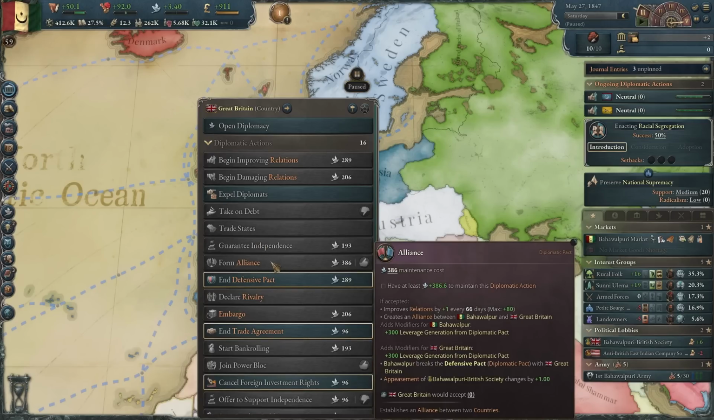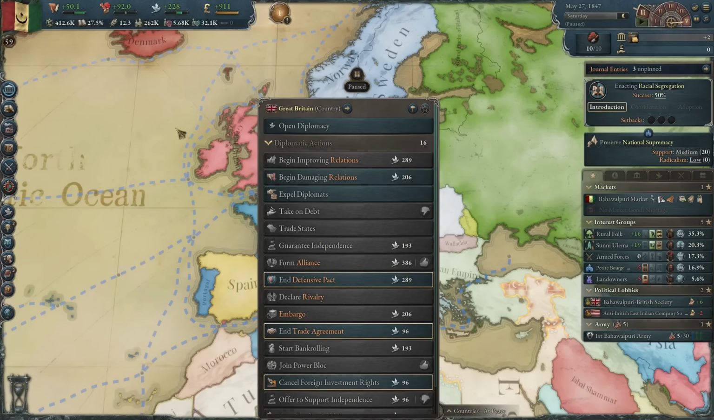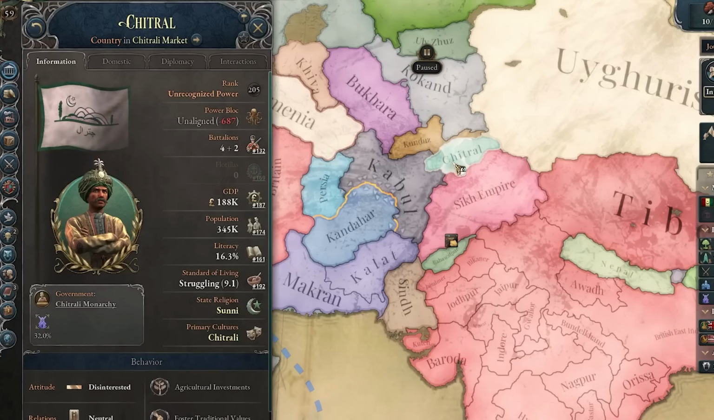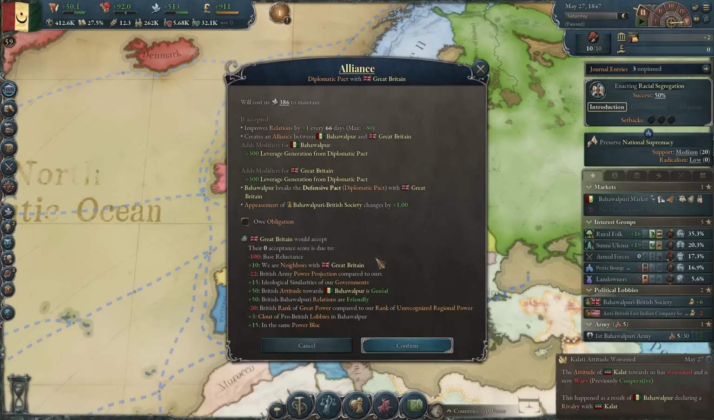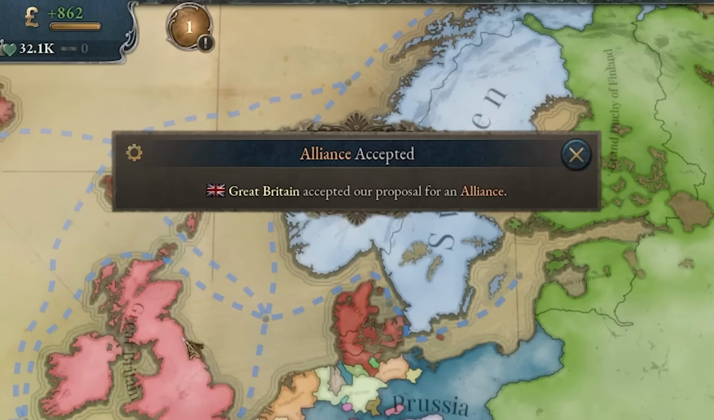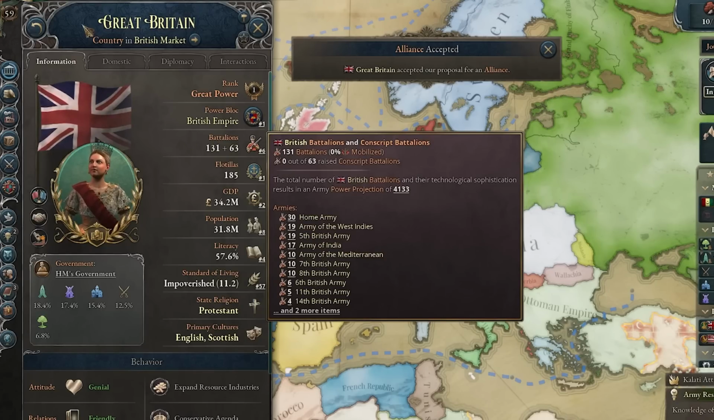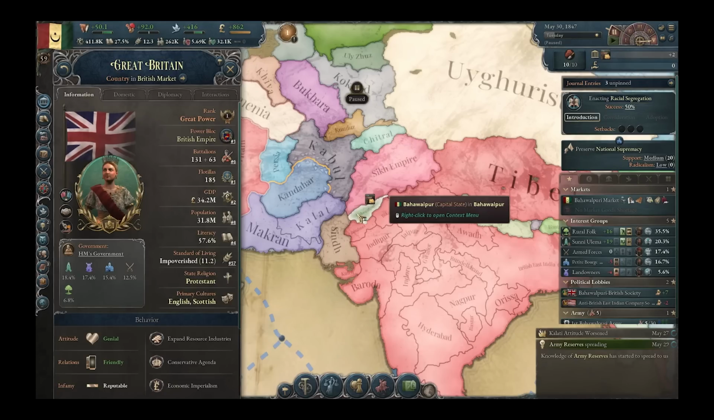And I just can't believe this. The British are actually willing to form an alliance with me. I just need some more influence. Okay, let me get a rival. Yeah, this guy will do. I guess Kalat, I don't really like them. Okay, now give me the alliance. Come on. This is just crazy. Britain with over 100 units is allying me with 5. Yeah, top tier diplomacy right here.